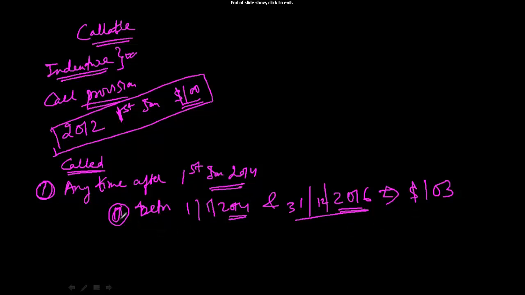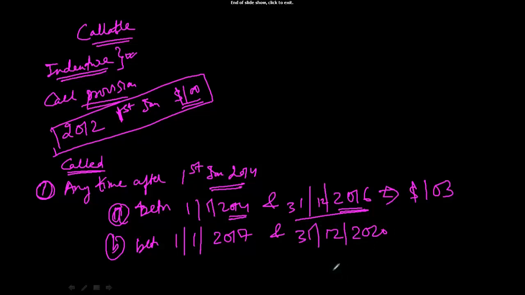Okay, then you specify that between 1st January 2017 and, let's say, 31st December 2020, if I buy back the bond, I will buy back at 101.